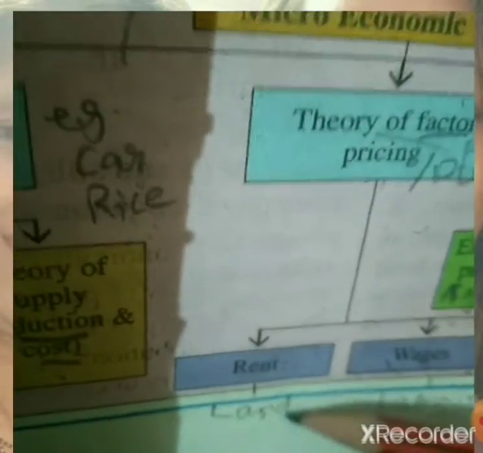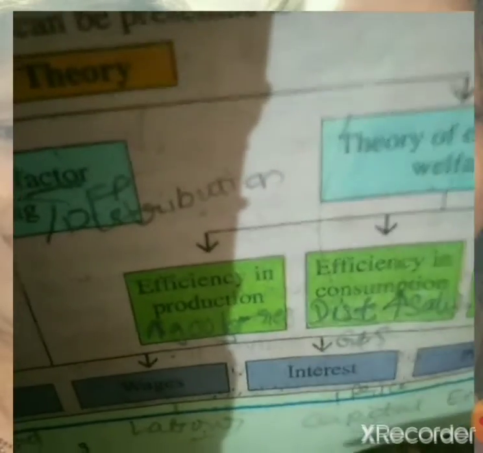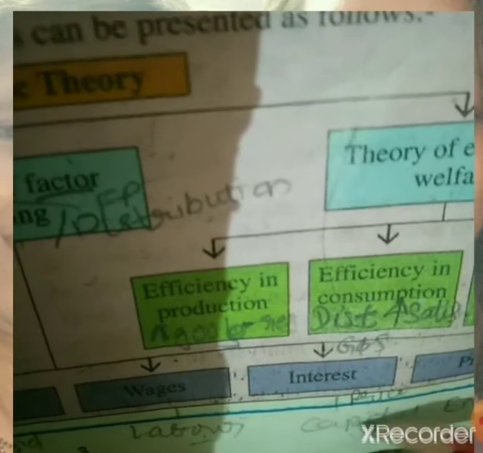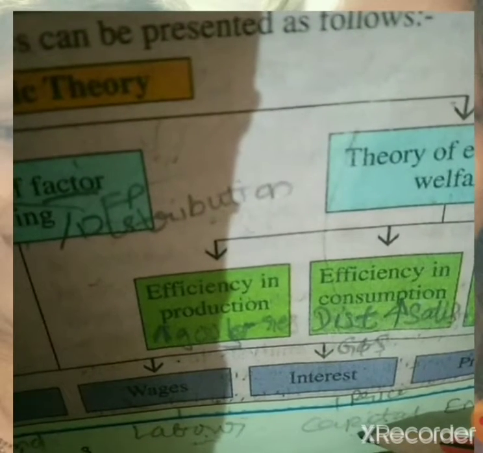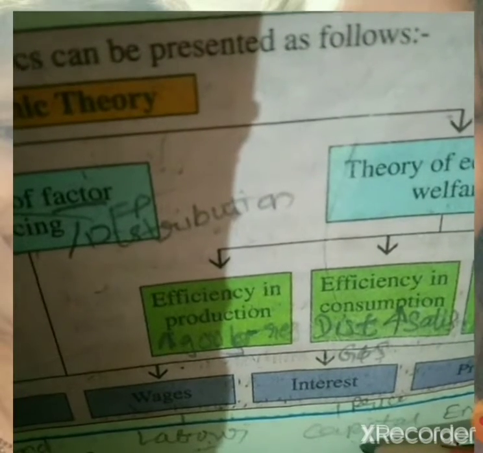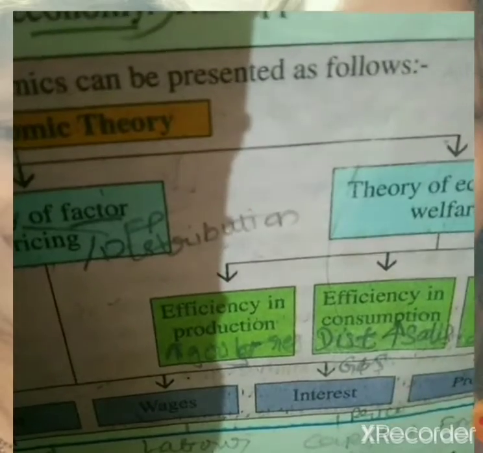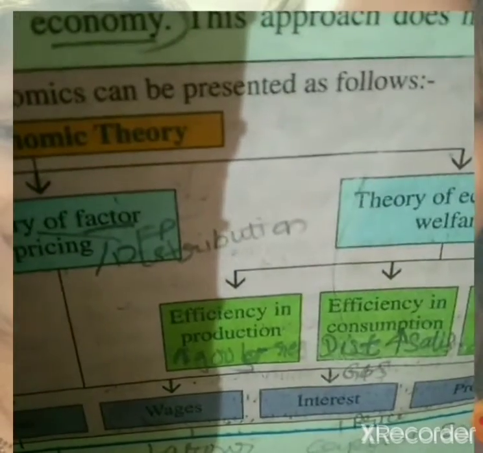The price of rent, which is paid on land, is also fixed under the theory of factor pricing. The third factor of production is capital. So how is capital introduced in the business? If I introduce capital in my friend's business, what will I get in return? Interest. I will get interest in return, that is the price paid for the use of capital.